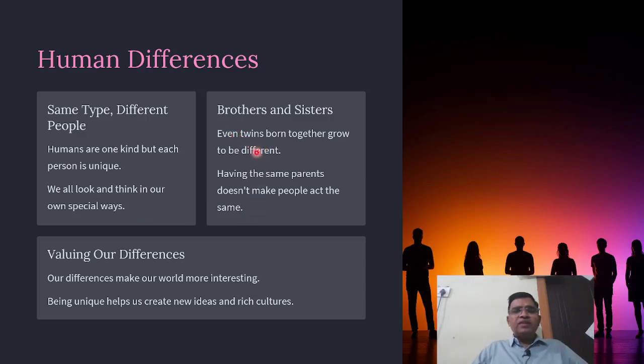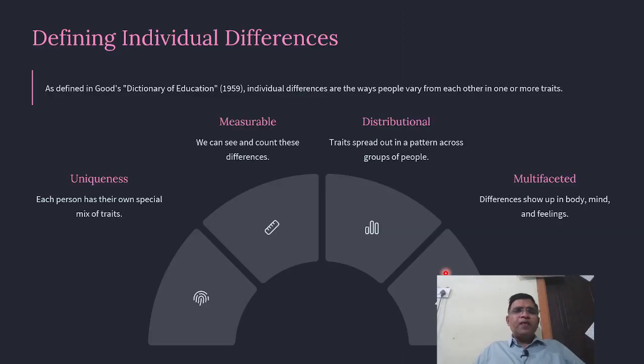For example, take brothers and sisters. Even twins, who are born together and grow together, are different. Having the same parents doesn't make people act the same. Then value differences: our differences make our world more interesting. Being unique helps us create new ideas and new culture. Here you can see some are male, some are female, some are third gender. Like that, there is a difference. Human beings are different.